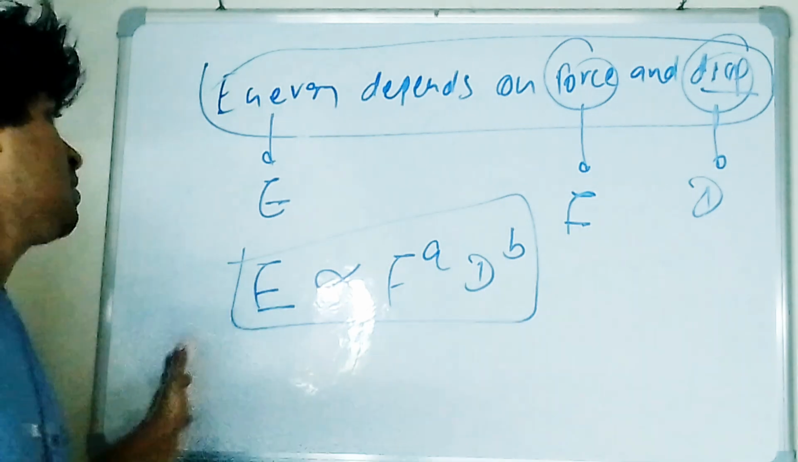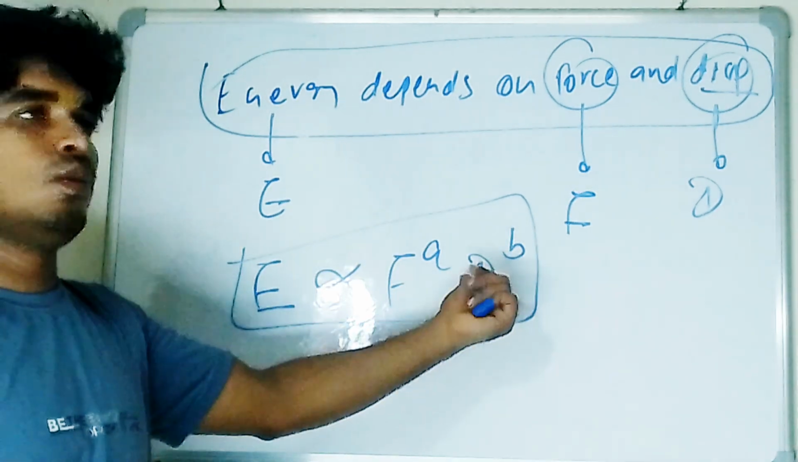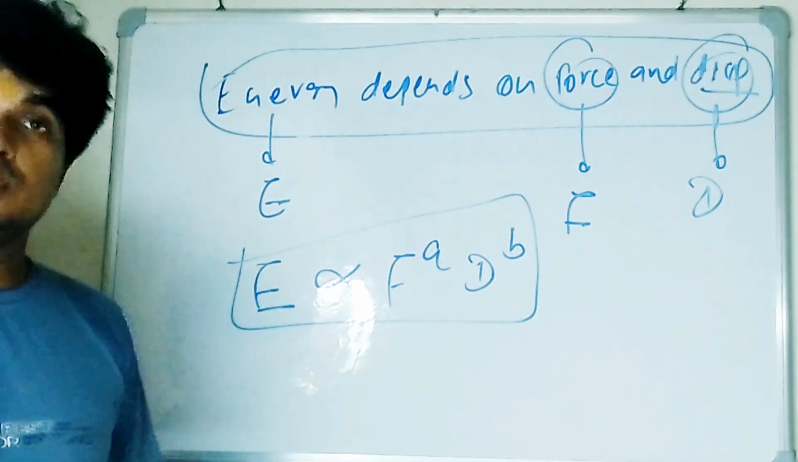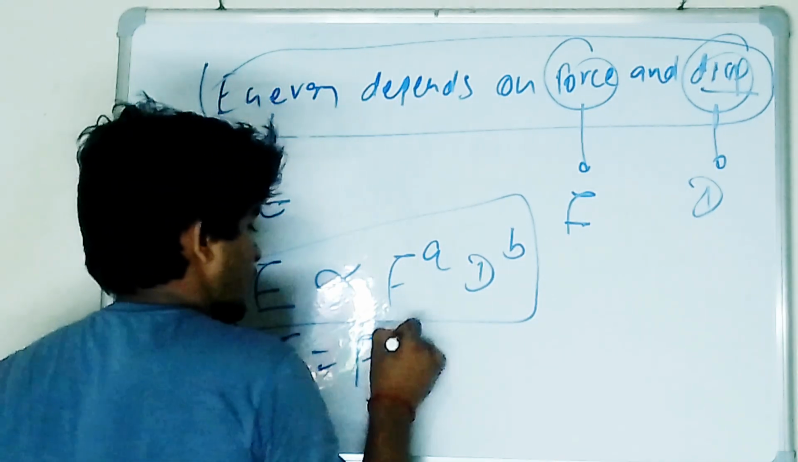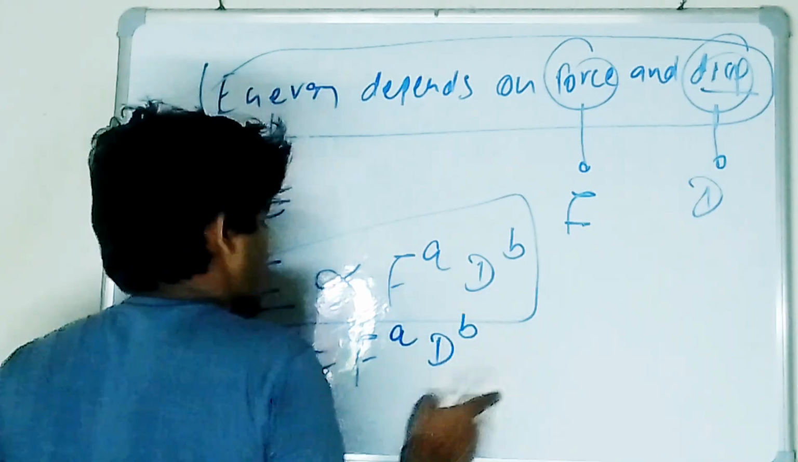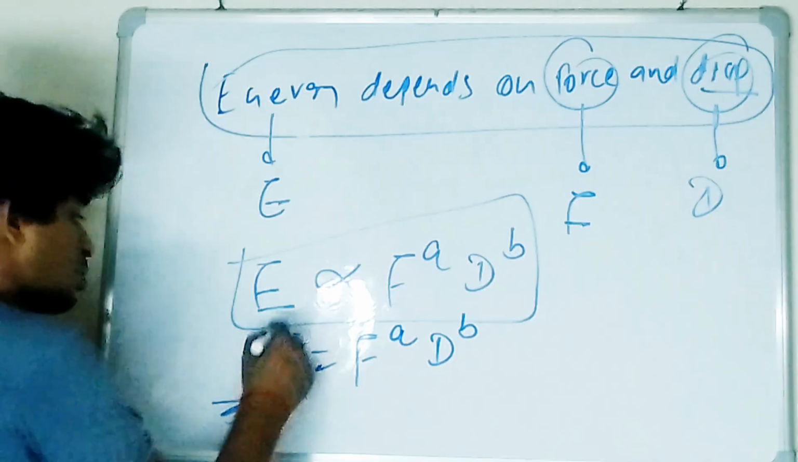I don't know any relation. I'm trying to find out the value of a and b. Once we find the values of a and b, I will put them back over here. Is it clear to all of you? Basically now I'm writing E is F power a and D power b. So basically you have to do it dimensionally.